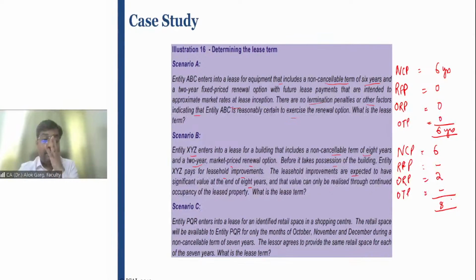Scenario C. I hope it is clear to everyone. It is a bit self-explanatory.